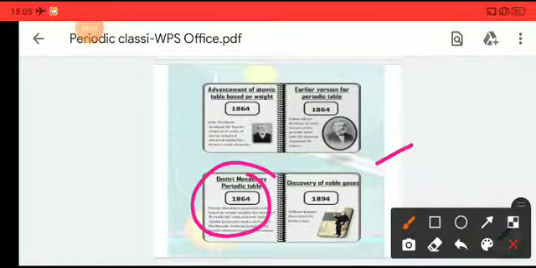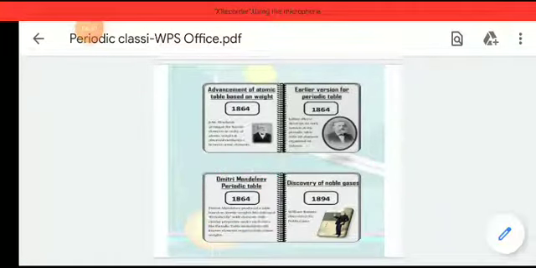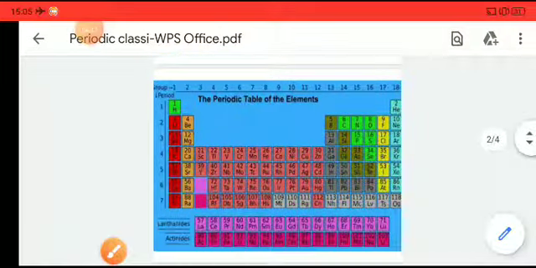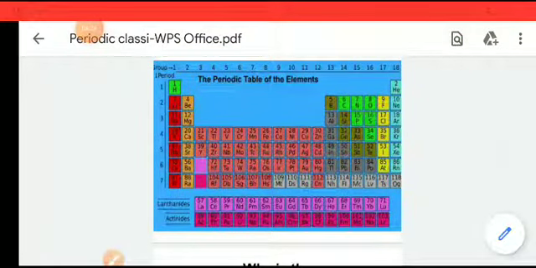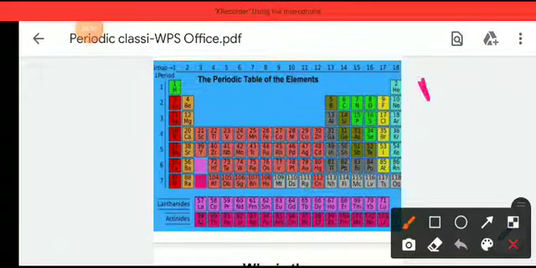It was the pioneering work in the case of the periodic table. Although it has certain demerits, it was a great work done by Dmitri Mendeleev. And what we have right now is called the modern periodic table. Let's now discuss some characteristics of the modern periodic table. This is the modern periodic table.